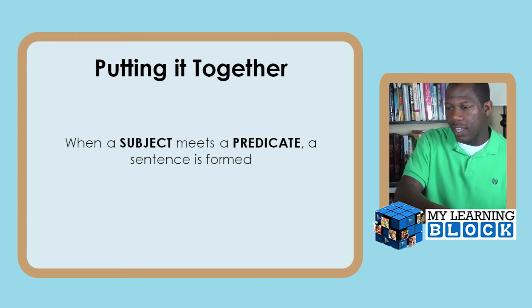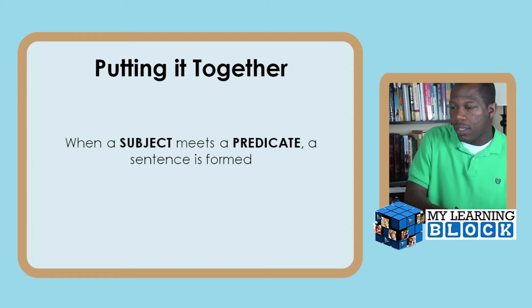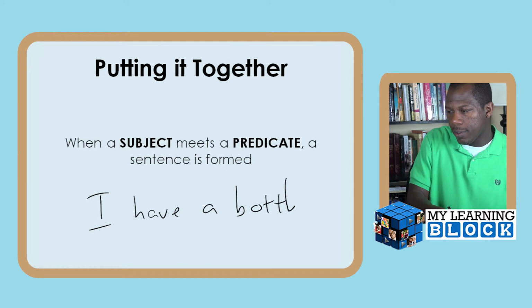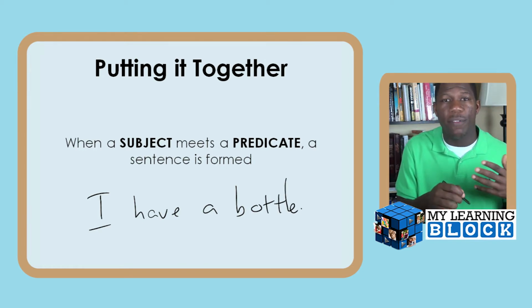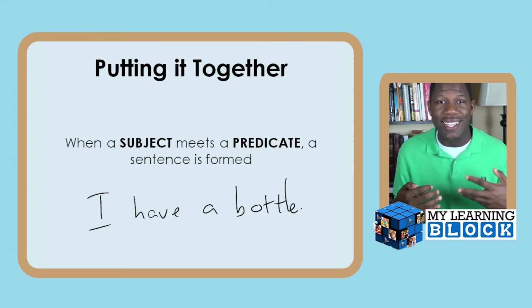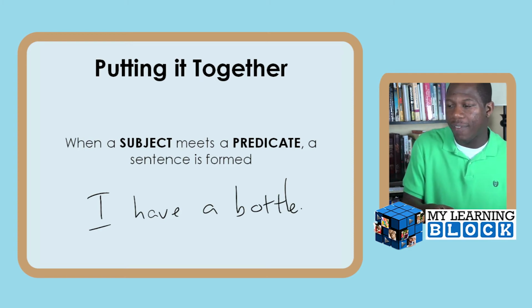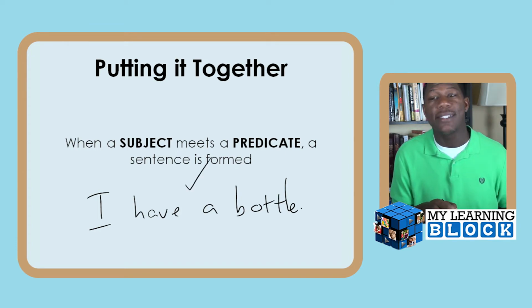For instance, remember that whole thing about a bottle? Let's see here. I have, that I is terrible, a bottle. Now, we have another subject in here, but if you think about this whole thing, "I have," that's me. I have, yes. What do I have? A bottle. Does that make sense? Yes, it makes perfect sense. So it is a sentence.